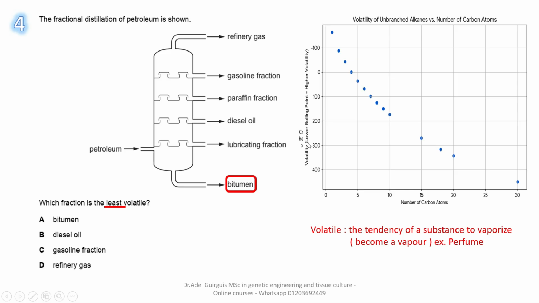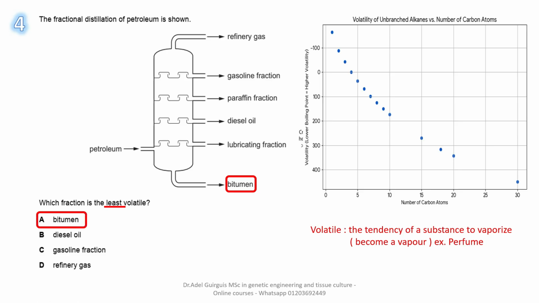Lower boiling points mean higher volatility. Look, as we go along the x-axis from 0 up to 20 up to 30, what happens to the volatility? It decreases. As Mr increases, as carbon atoms increase, volatility decreases, inversely proportional.